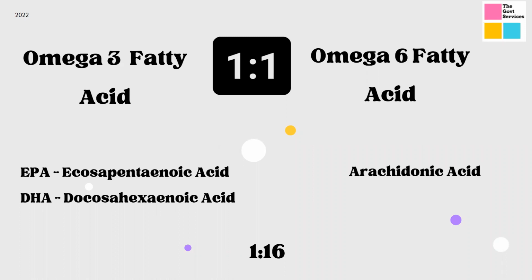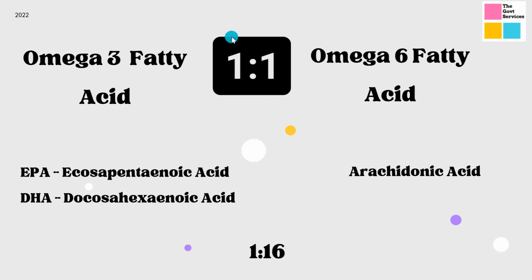That polyunsaturated fatty acid is further divided into two, as you see on your screen: omega-3 fatty acids and omega-6 fatty acids. They are further subclasses of unsaturated fatty acids. Normally, the healthy ratio of consumption of these two fatty acids should be 1:1.